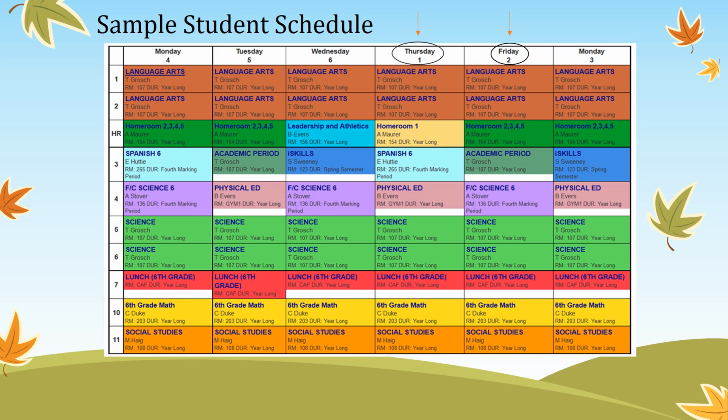Friday is a day 2. It also begins with language arts, followed by homeroom, but then you have an academic period and family and consumer sciences. It is very important then that you know what day you are in so that you know which schedule you need to follow.